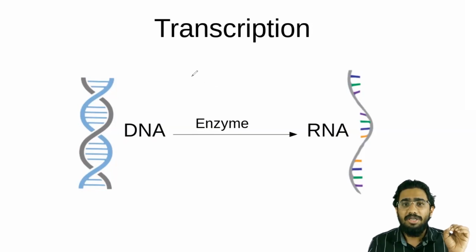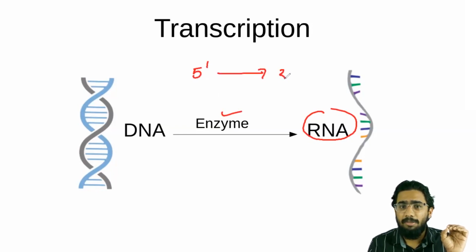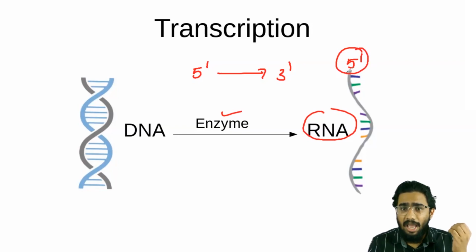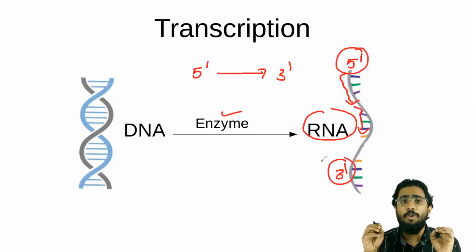You have to understand that the synthesis of RNA will occur in only one direction by the enzyme, that is from the 5' end to the 3' end. What that means is, if it is synthesizing one RNA, first the 5' end will be synthesized and the synthesis will continue towards the end, that is the 3' end. So the 3' end is only formed at the last.